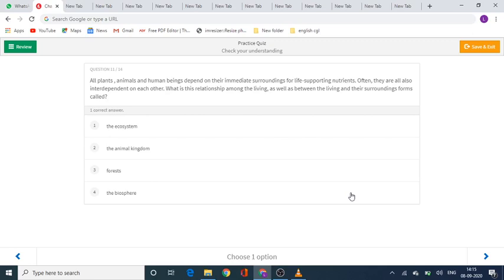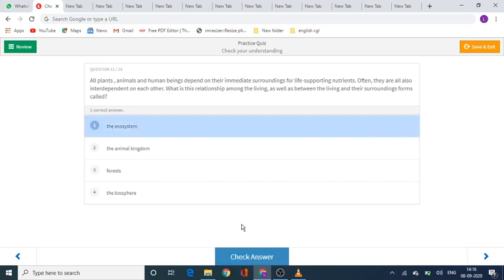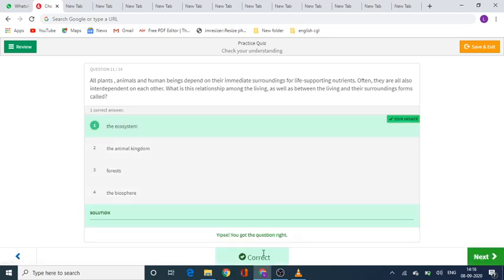Okay, time up. So according to me, it's option number 1, the ecosystem. Let's check it. Yeah, absolutely correct. Ecosystem will be the correct answer of this question. So let's move to question number 12.